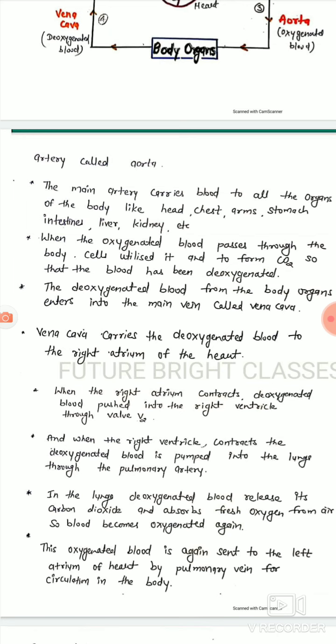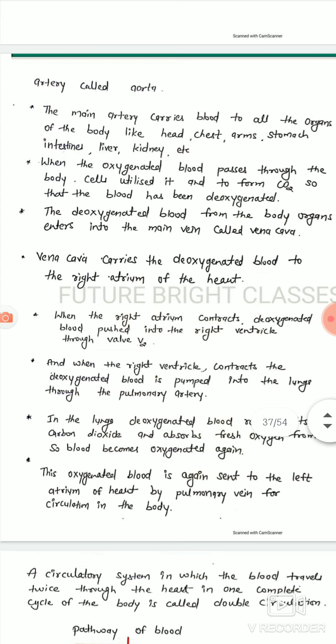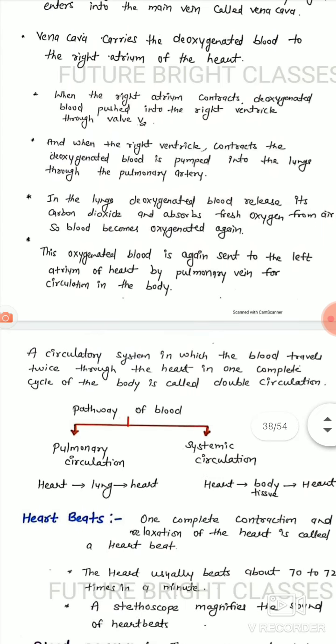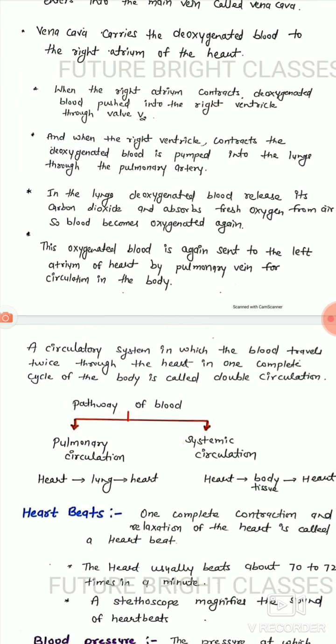Vena cava carries the deoxygenated blood to the right atrium of the heart. When the right atrium contracts, deoxygenated blood is pushed into the right ventricle through valve V2. And when the right ventricle contracts, the deoxygenated blood is pumped into the lungs through the pulmonary artery.